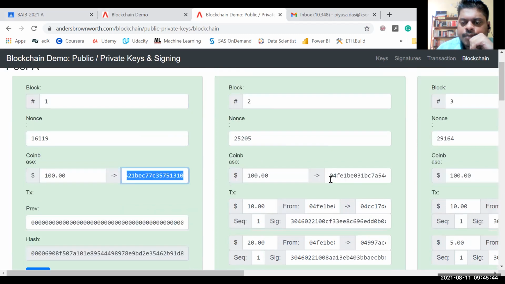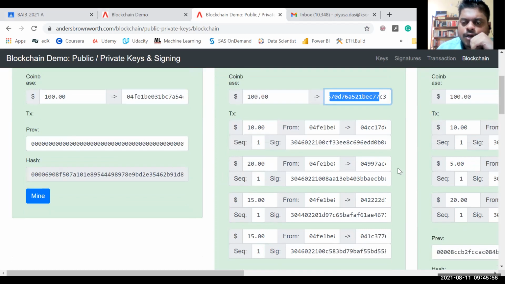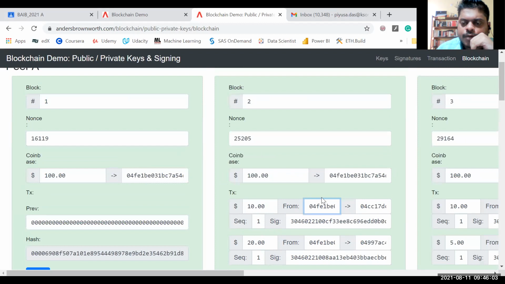In the second block, what has happened? In this transaction, another $100 is given to Satoshi Nakamoto, and he starts giving $10 to somebody else, $20 to somebody else, $15 to somebody else. See, this is the account 04FE1. This is the person who started it. Anytime any blockchain starts, in the initial genesis block some coins, some money, will be generated. Somebody will first hold that amount of money.